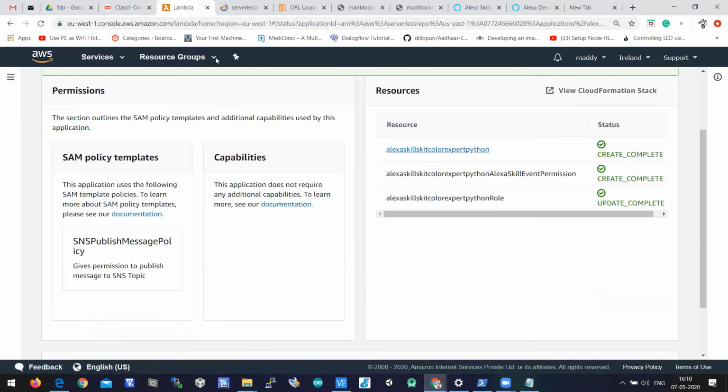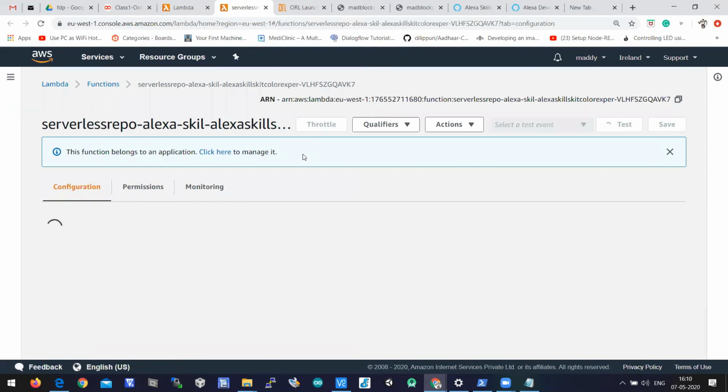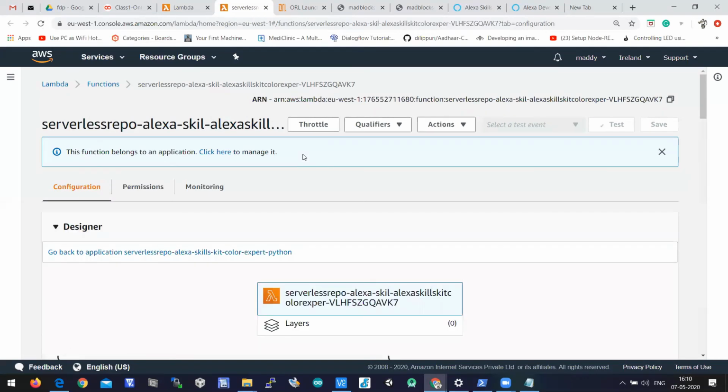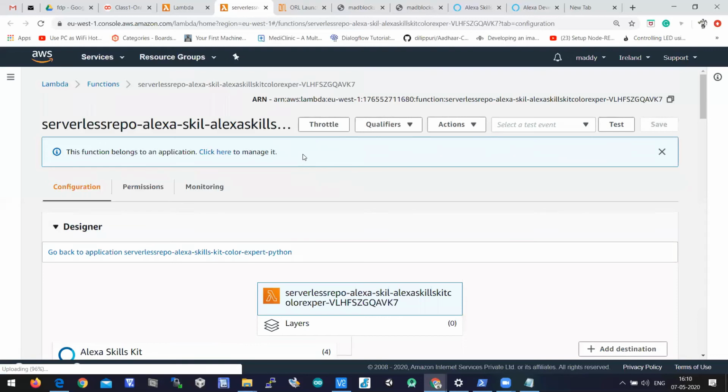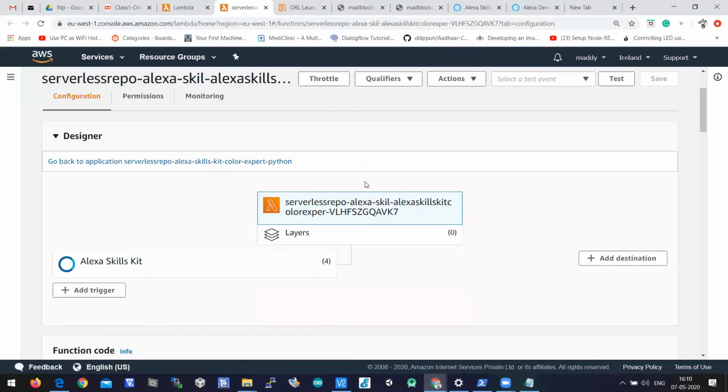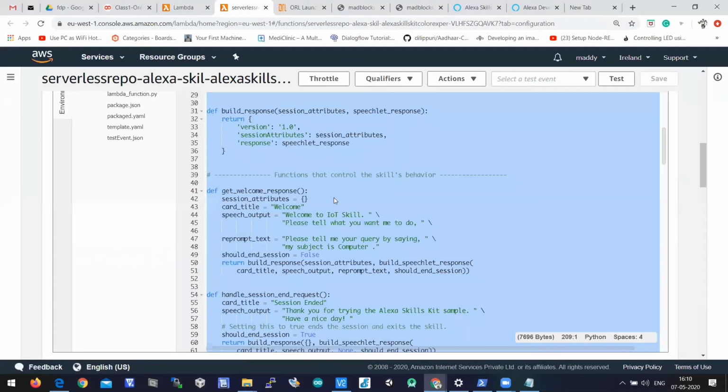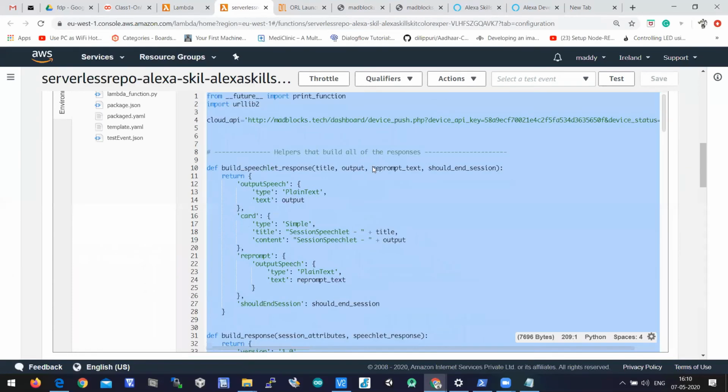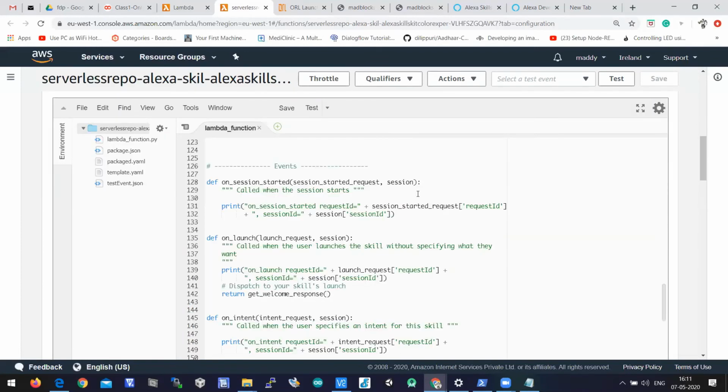You need to click on this resource, and you'll get a new page where you can see the program. Have you got this lambda function? Some sample code will be there.